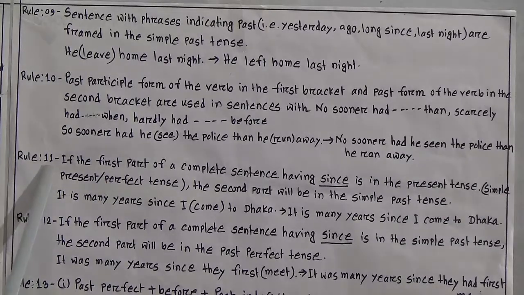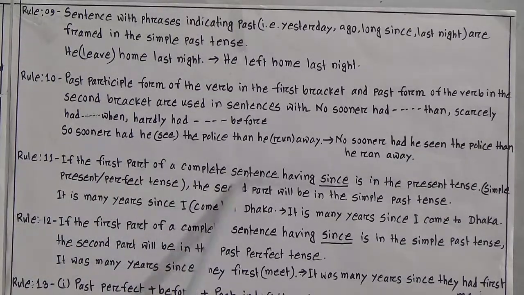Rule number 11. If the first part of a complete sentence having since is in the present tense, that means before since it will be present indefinite or present perfect, and after since it will be the simple past tense.